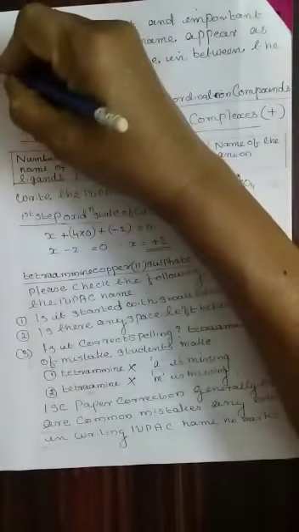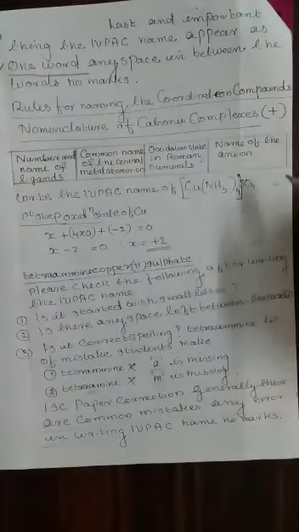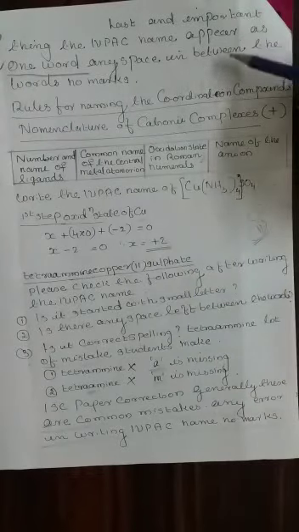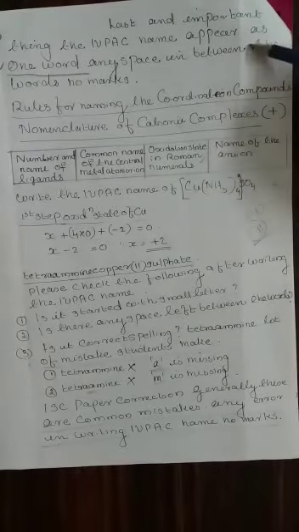Now, the last and important thing is that the IUPAC name appears as one word. Any space in between the words, no marks. These are all the comments from the pupils' performance analysis of the ISC Council. They noticed that after the evaluation of the papers, the majority of the students are losing marks because of this reason.